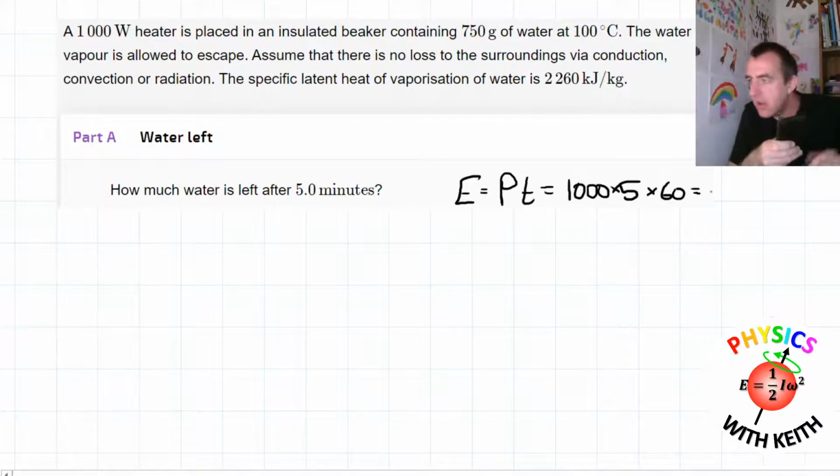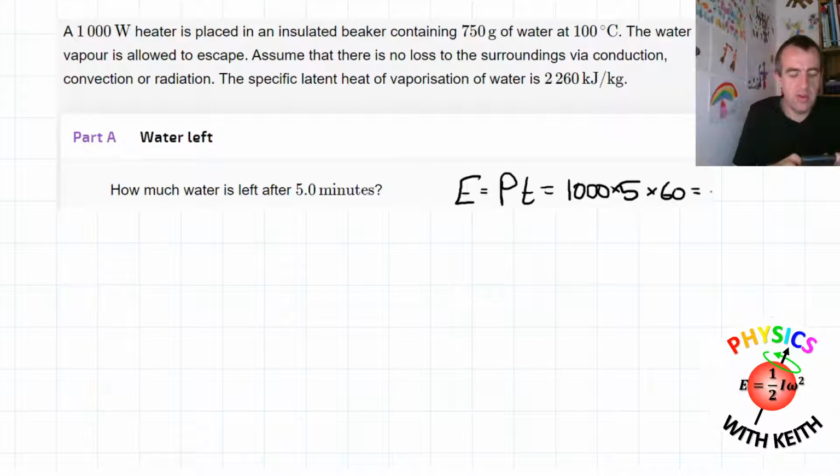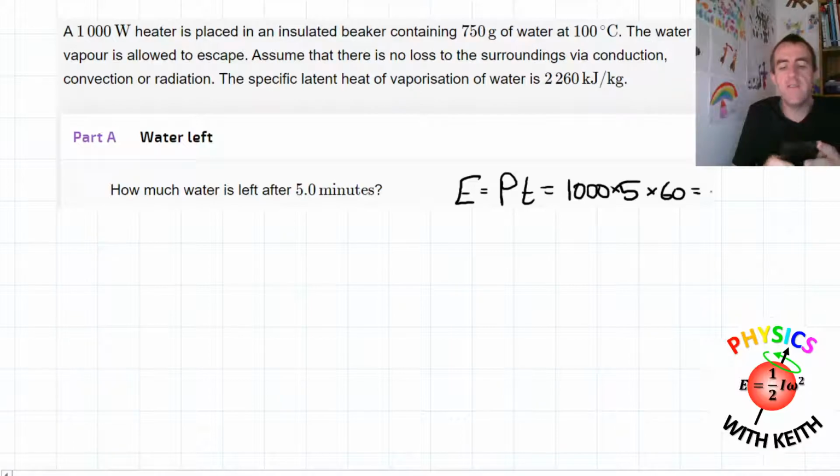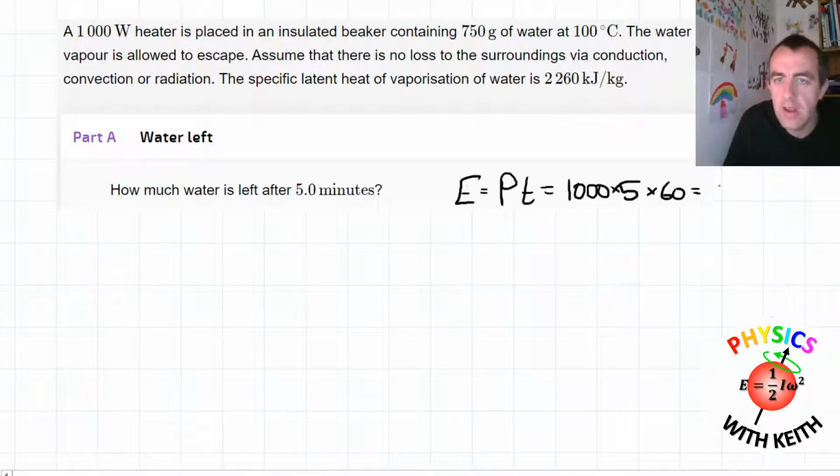We'll take out our calculator. Does that fit on that screen? Just about. So we take out our calculator and we do 1000 multiplied by 5 multiplied by 60, and that gives us 3 times 10 to the 5 joules. Is that going to fit there? Yeah, you can see that under my head. 3 times 10 to the 5 joules.